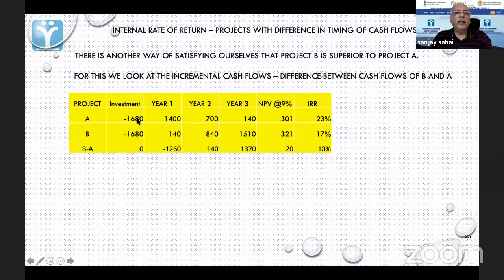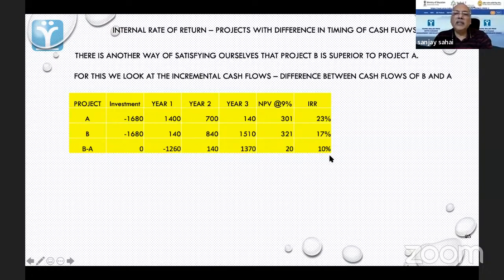So B minus A is 0. यहाँ पे B minus A क्या है? Minus 1260. 140 minus 1400, minus 1260. Here it is 840 minus 700, 140. Here it is 1510 minus 140, it is 1370. इसको अगर आप discount करोगे, you will get an NPV of 20, which is also the difference of this. But I have calculated this using an NPV formula. And the IRR will come to 10%.